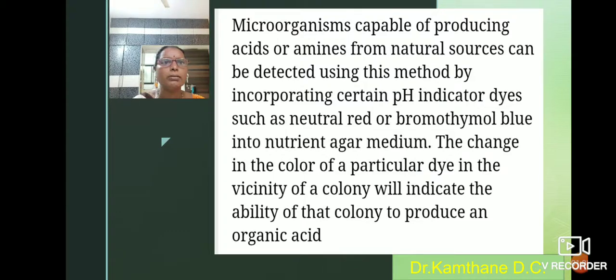Microorganisms capable of producing acids or amines from natural sources can be detected by the method in which pH indicator dyes such as neutral red or bromothymol blue are incorporated into the agar medium. The change in color of the particular dye in the vicinity of the colony will indicate that the colony has the ability to produce an organic acid.